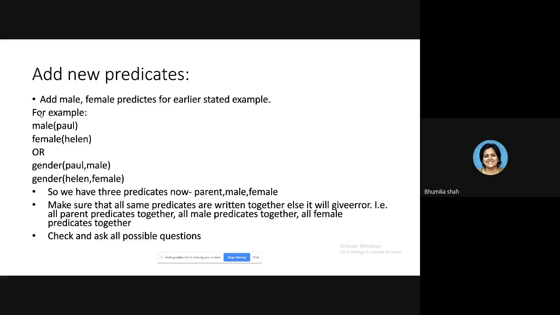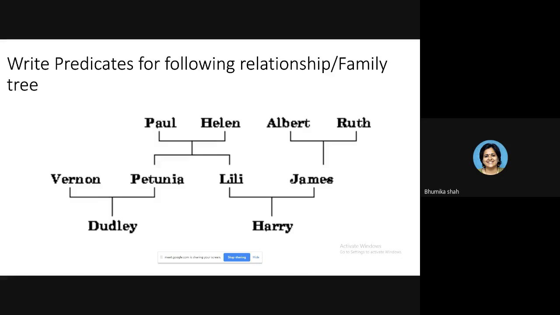Now, the gender relationship can be written in 2 ways. Either you write a unary relationship, that is male, female, or you can write gender also, Paul, comma, male, Helen, comma, female. But we will prefer the unary relationship most of the time. Whichever way you are comfortable, you can write a unary relationship or a binary relationship. Okay. So in the second program, for the same tree which has been given here, you have to write the program.